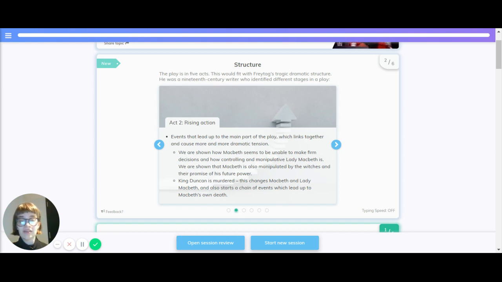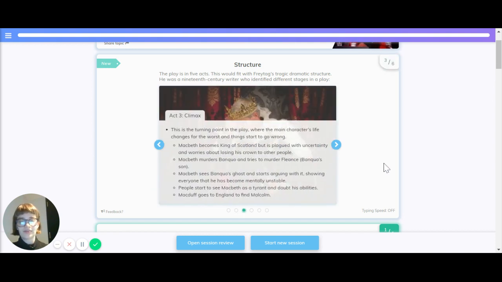King Duncan is murdered. This changes Macbeth and Lady Macbeth and also starts a chain of events which lead up to Macbeth's own death. Act 3, climax. This is the turning point in the play, where the main character's life changes for the worse and things start to go wrong. Macbeth becomes King of Scotland but is plagued with uncertainty and worries about losing his crown to other people.